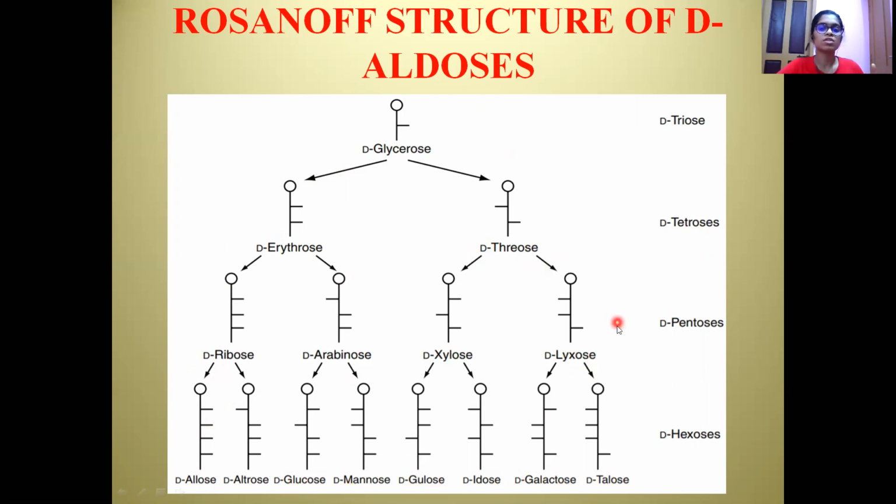Okay. So this D we will see in the isomerization part, where D is dextrorotatory, and the one corresponding to D is the L sugars, that is the levorotatory sugars. So we'll discuss in detail in the isomerization part. So these are the aldose monosaccharide sugars.